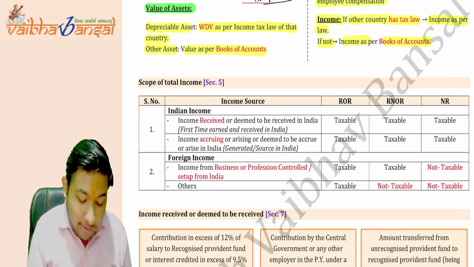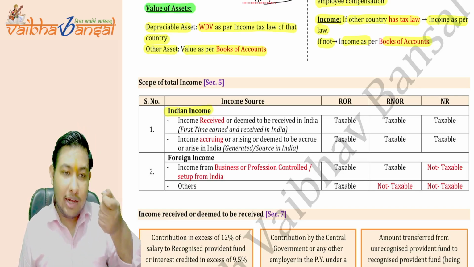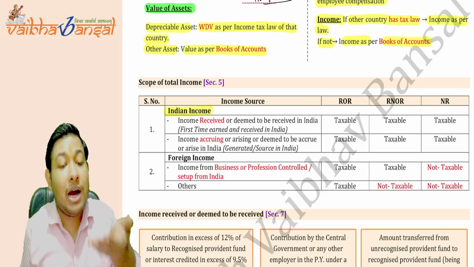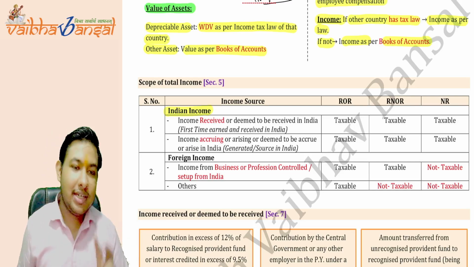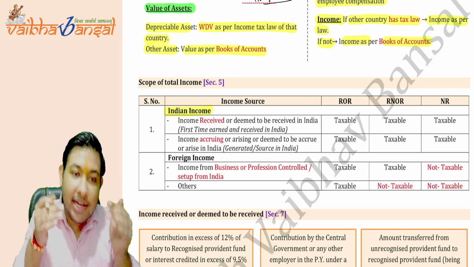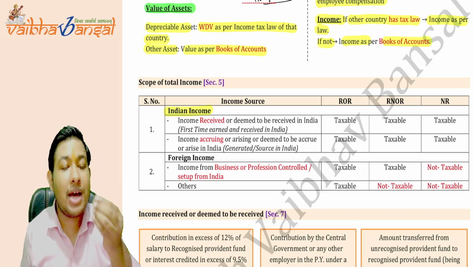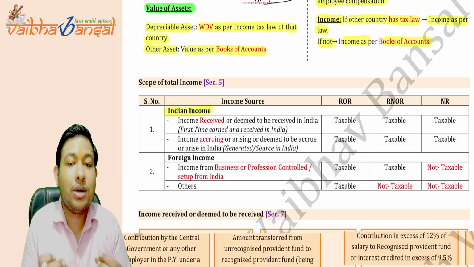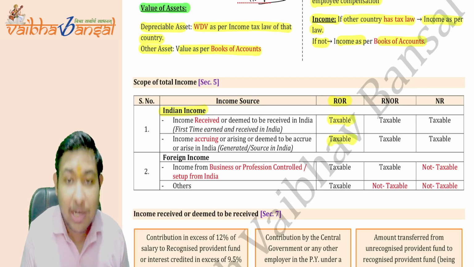So see, when there is an Indian income, what is the Indian income? Whether the income is received in India or deemed to be received in India, or income accrues or arises or is deemed to accrue or arise in India. First is whether the income is received or deemed to be received in India, it is an Indian income. Secondly, income accruing or arising or deemed to accrue or arise in India, this is also an Indian income. In both the cases, see, ROR is going to be taxable on the global income.